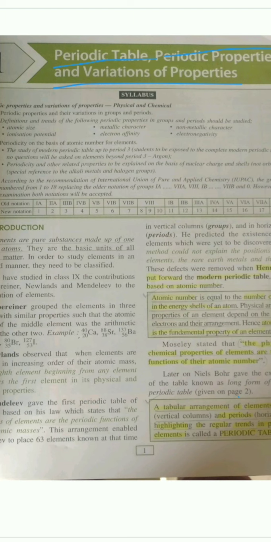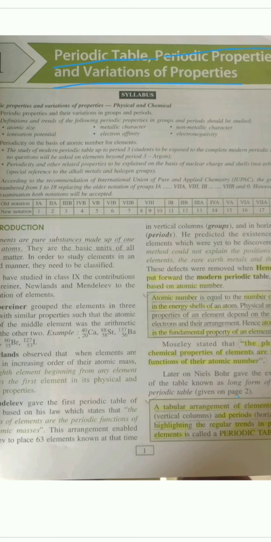For example, fluorine and chlorine have properties entirely different from iron, cobalt and nickel, but they were placed in the same group. While iron, which has properties similar to cobalt and nickel, was placed in another group. So this was the main drawback.